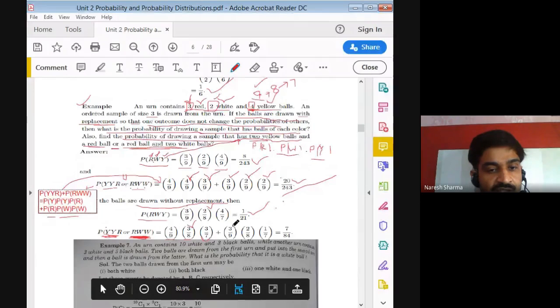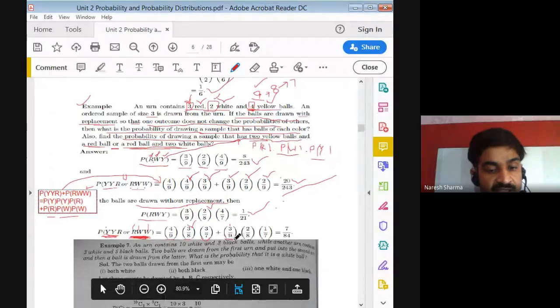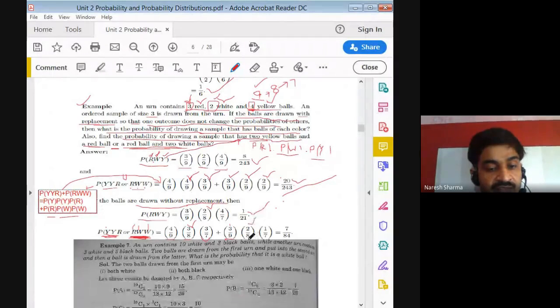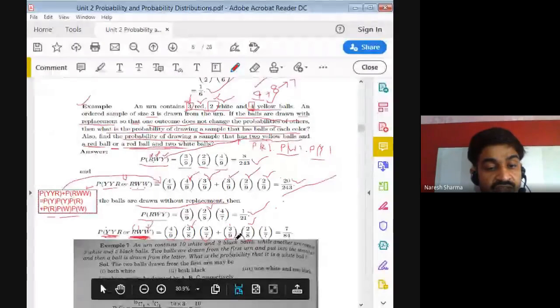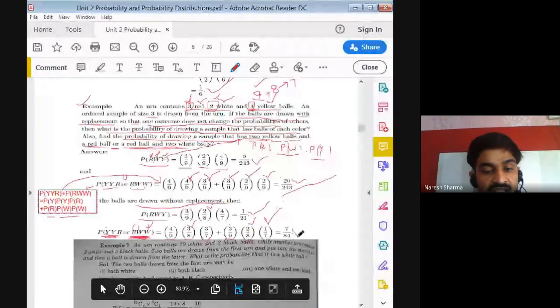So now, for the red ball first, then white and white. First the red ball: we have 3 red in total, and total balls are 9, that is 3 by 9. Now 2 white balls divided by the total; as we already took one ball out, we are left with 8 balls. And the last white ball: one white is already picked out, so we are left with one white only, so that is 1 by 7, and after solving you get 7 by 84.